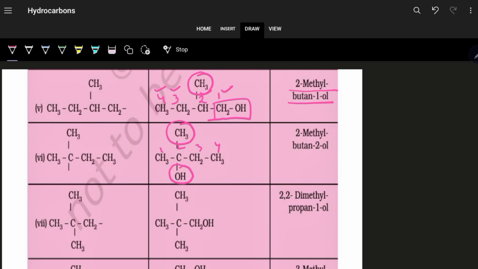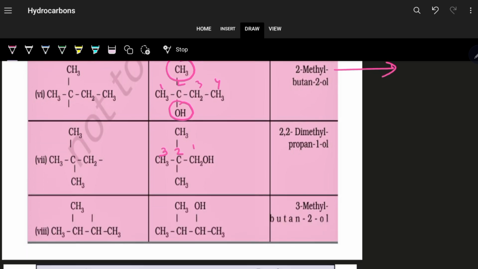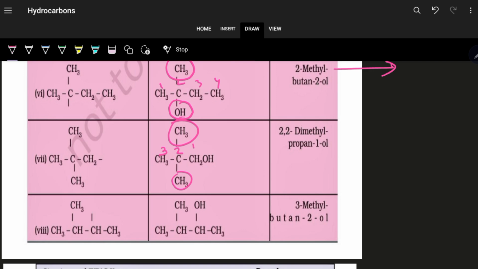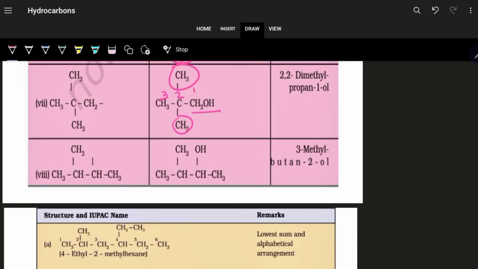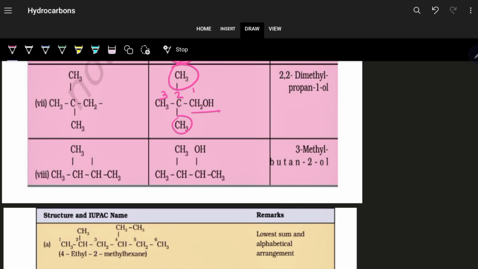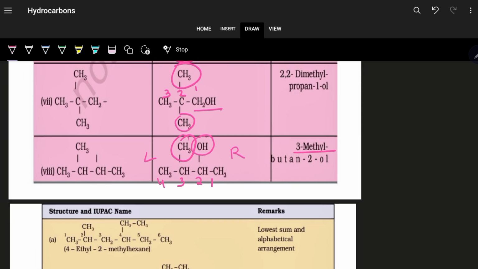Write it in a straight line always in your exam. In this one, numbering will be from the side of the functional group. So this becomes 2,2-dimethylpropan-1-ol, or propanol. This one again, see, if you number it from left to right, then the position of the functional group will not be minimum. So obviously you have to number it from right to left. So you are numbering it in this manner. At the 3 position there is a methyl. So 3-methylbutan-2-ol.